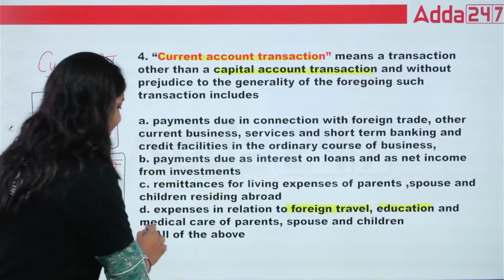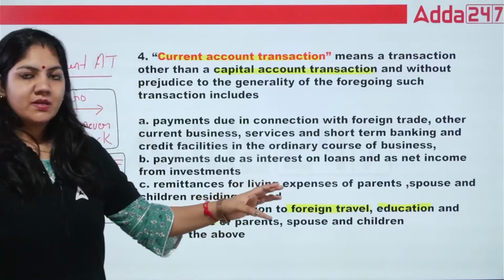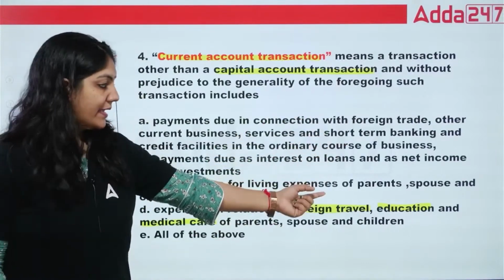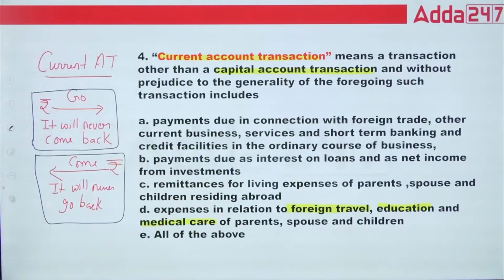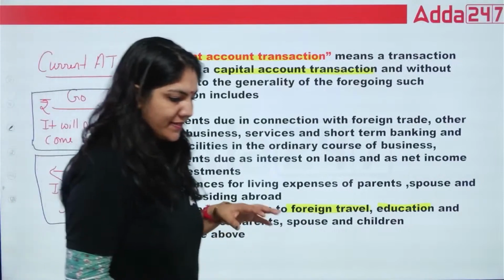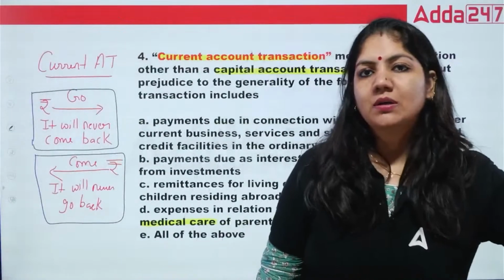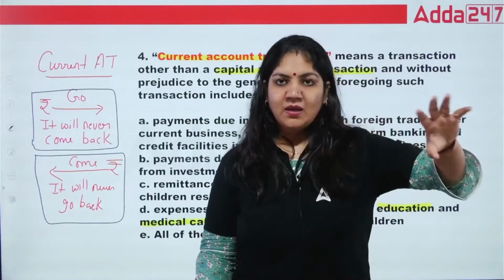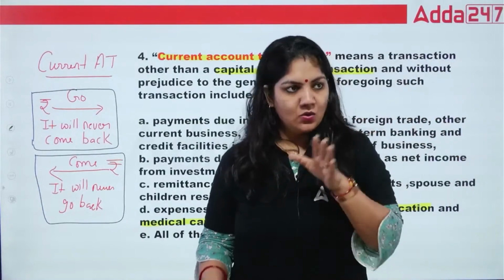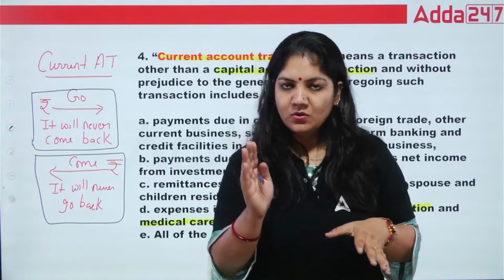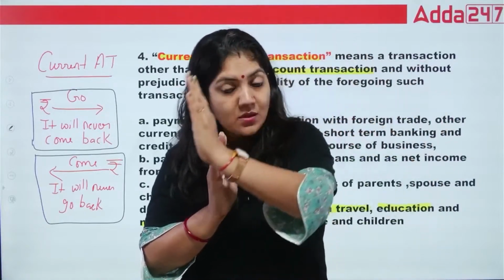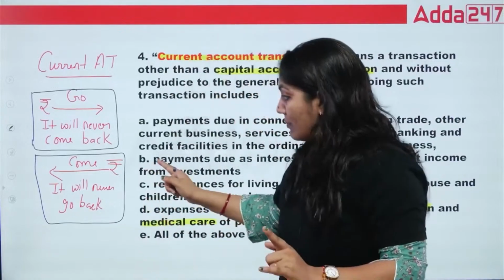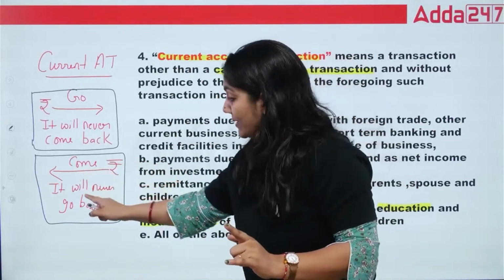Education, medical care. If we spend money on medical care or education in the US, the money will not come back. And if India has given a loan to Bangladesh, the loan will go and come back, but the interest will come at once, and it will never go back.